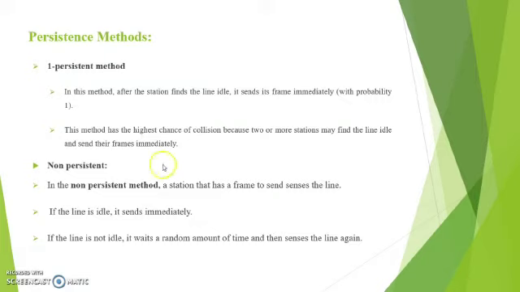This method has the highest chance of collision because 2 or more stations may find the line idle and send their frames immediately. Next, we see about non-persistent. In the non-persistent method, each station that has a frame to send senses the line. If the line is idle, it sends immediately. If the line is not idle, it waits a random amount of time and then senses the line again.